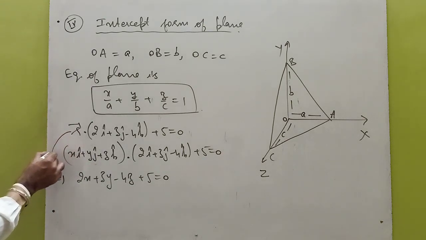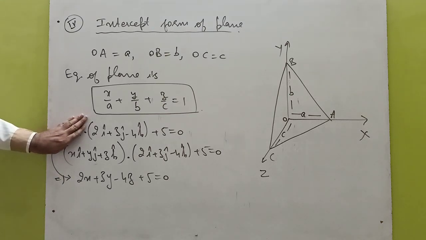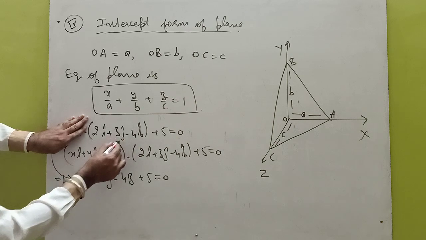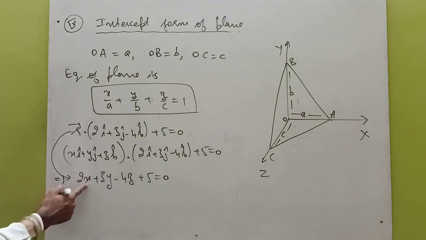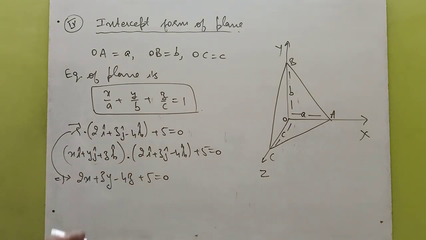In short, if we want to convert vector form into Cartesian form, then just eliminate r and in the place of i, j, k put x, y, z. Similarly, for the reverse step, replace x, y, z by i, j, k and put r dot there. So in this way we can convert vector to Cartesian form and Cartesian to vector form.